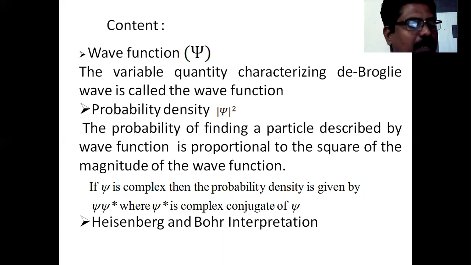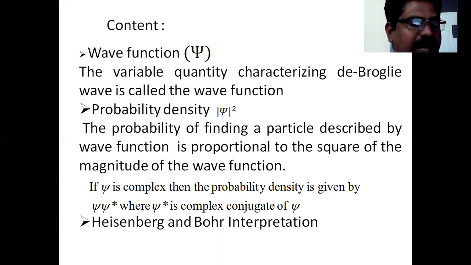In order to satisfy the normalized wave function, the wave function psi must have the following conditions. What are the conditions for our wave functions? So in order to obey them, they will satisfy our normalized wave function. What is a normalized wave function?